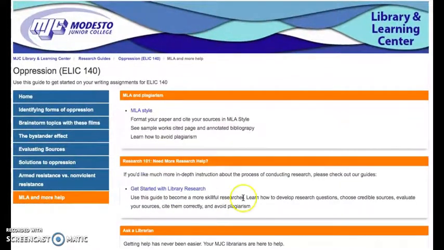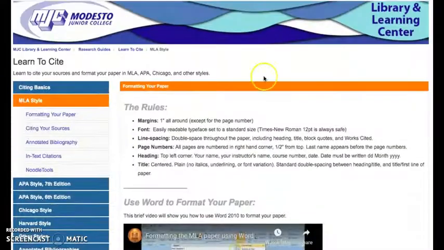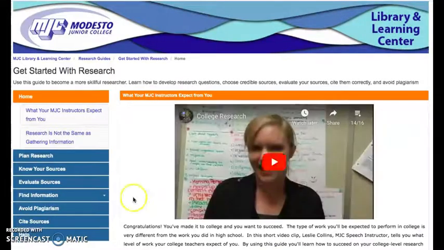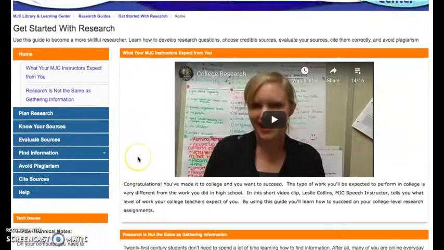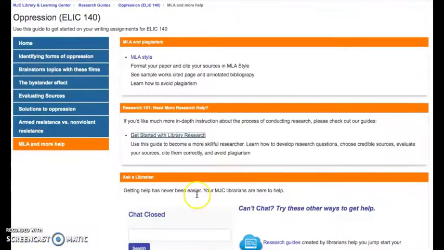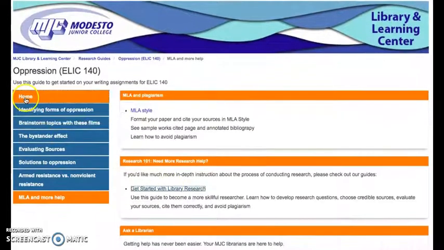Finally, I have a tab here on getting help with MLA. This link takes you to a page that shows you exactly how to format your paper and how to cite your sources. This is a link to a guide that gives you a lot more detail on how to do research, from planning it to evaluating your sources to avoiding plagiarism. This is a really good guide for just kind of a general overview of how to do research. And then our Ask a Librarian page here, where you can get more help from any of the librarians.